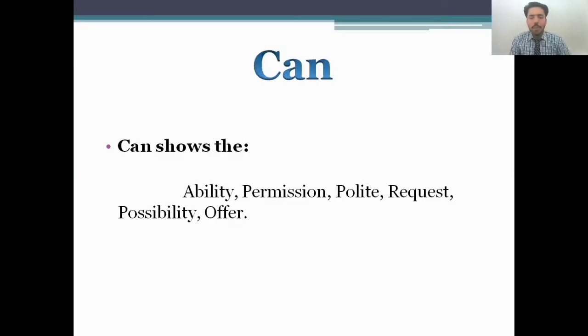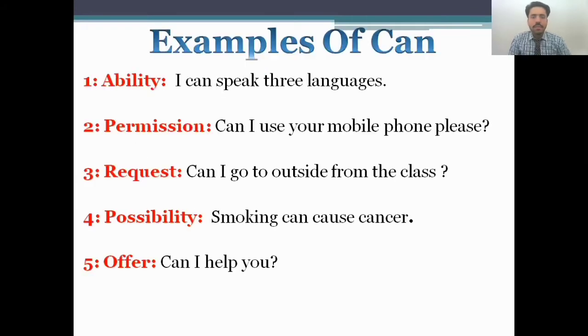The first modal is can. First, we know what can shows. Can shows ability, permission, polite request, possibility, and offer. Let's see how can shows these things. First, ability. "I can speak three languages" means he has the ability to speak three languages. He has the power; he is 100% sure that he can speak three languages.